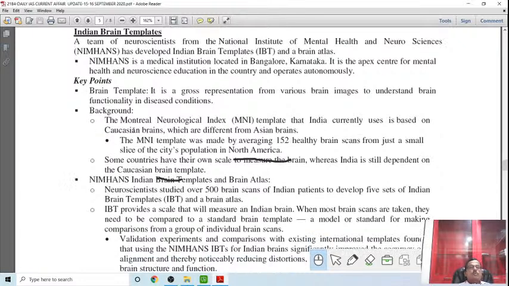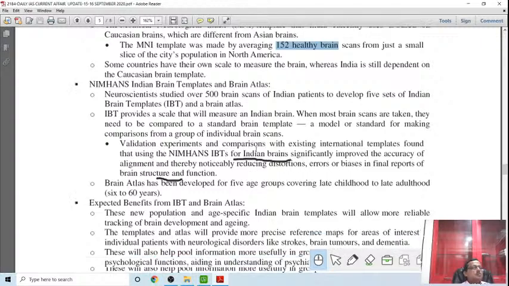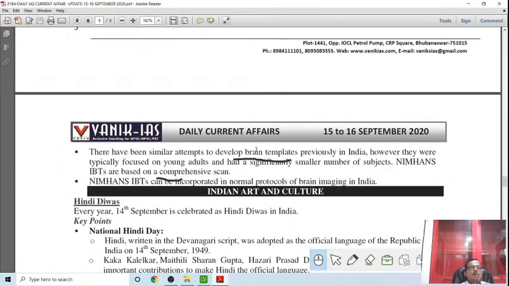Taking some people's healthy brains, 152 healthy brains have been scanned to bring out a report on the mental caliber, and they studied over 500 brains from Indian patients to develop 5 sets of Indian brain templates and a brain atlas. This is something in science and technology that you should read.